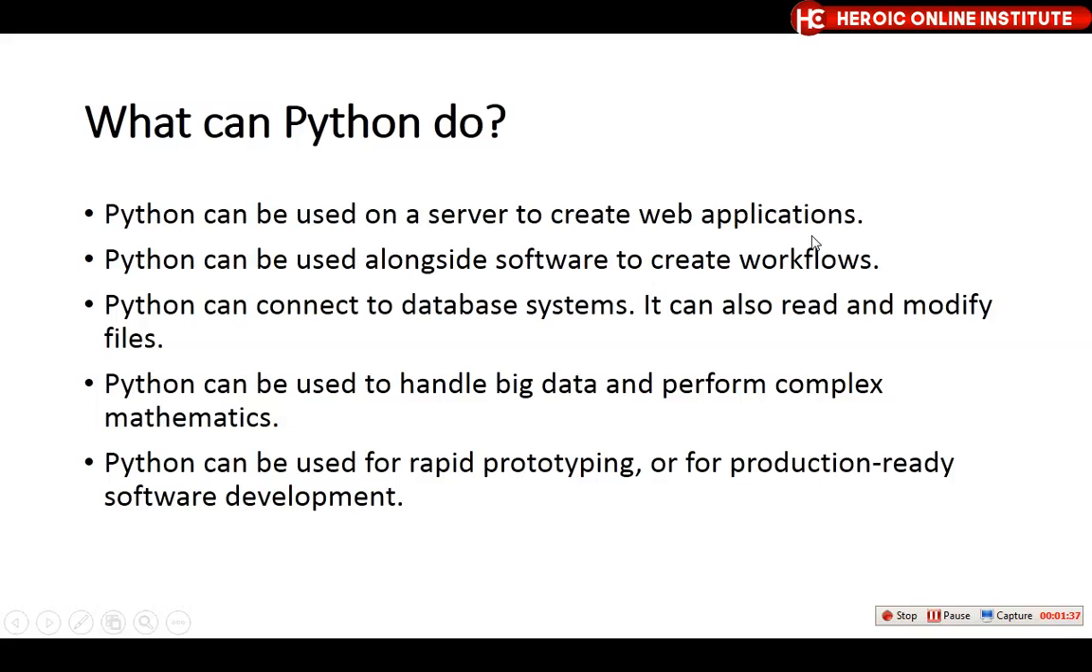What can Python do? Python can be used on a server to create web applications. Python can be used alongside software to create workflows. Python can connect to databases. It can also read and modify files. Python can be used to handle big data and perform complex mathematics. Python can be used for rapid prototyping and for production-ready software development.